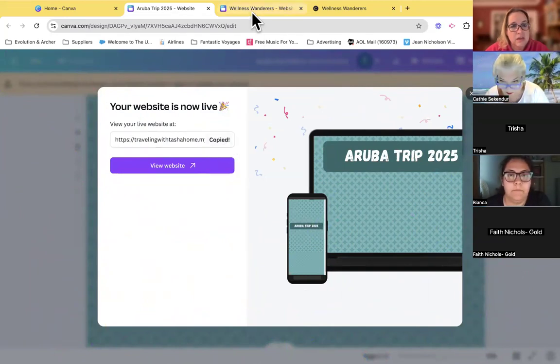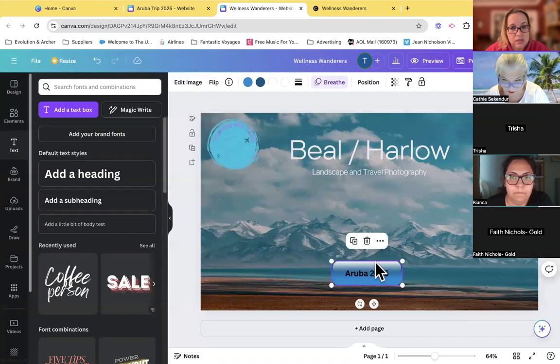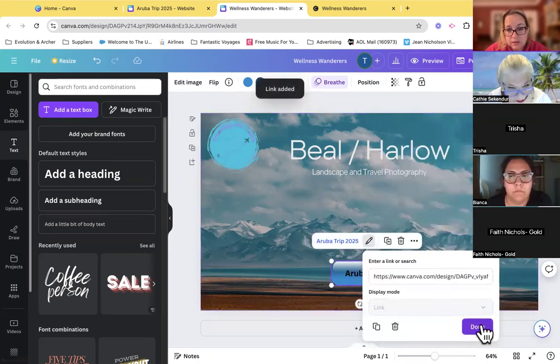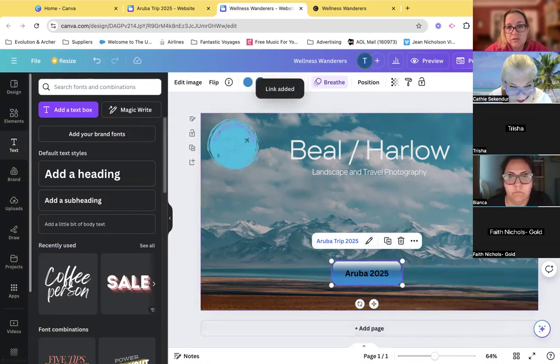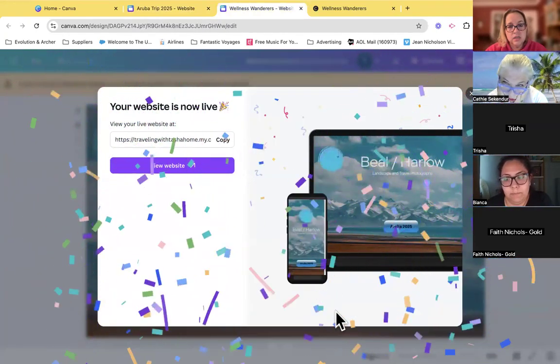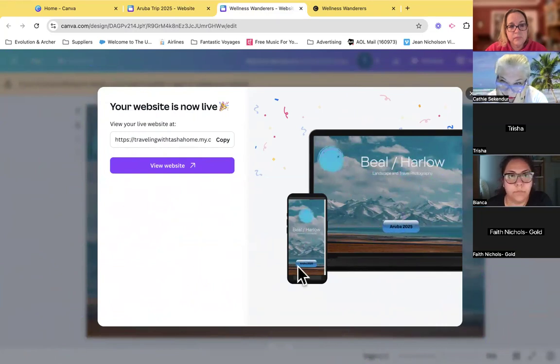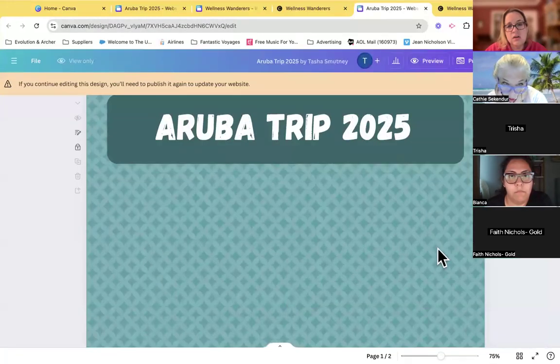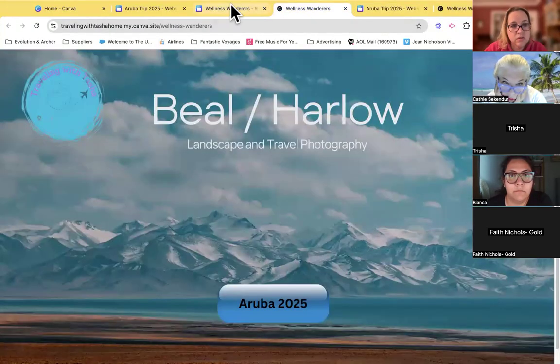Copy. I go back here, click, and you can click the three little dots and click link. I don't even have to copy it. I can link it right to this. Aruba Trip 2025. Done. So now I'm going to republish it. Every time you change something, if you don't republish it, it doesn't change it. So now look, if I click here, oh, well, that wasn't what I wanted to do. I did it wrong. Hold on.